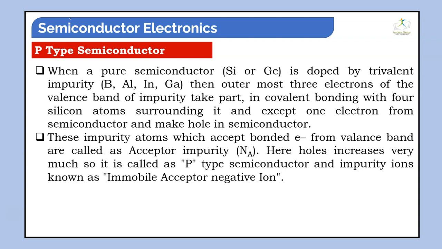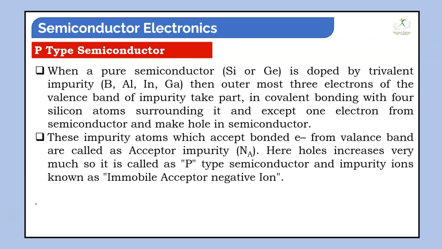Nearby or neighbor electrons want to fill that vacancy, so movement of electrons occurs. That's why we say this is an acceptor impurity, because it accepts electrons from the neighbor. Here, holes increase by a very large amount. So this is called a p-type semiconductor, and the impurity ions are known as immobile acceptor ions.